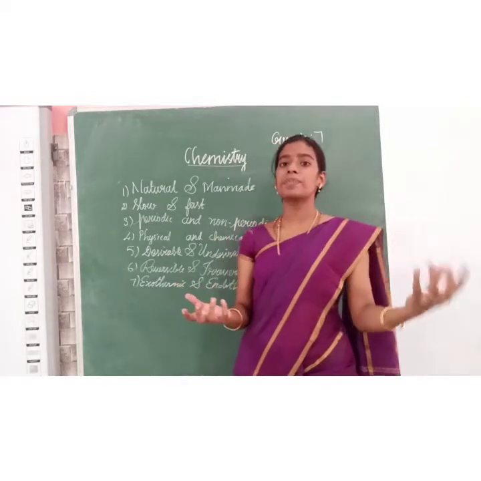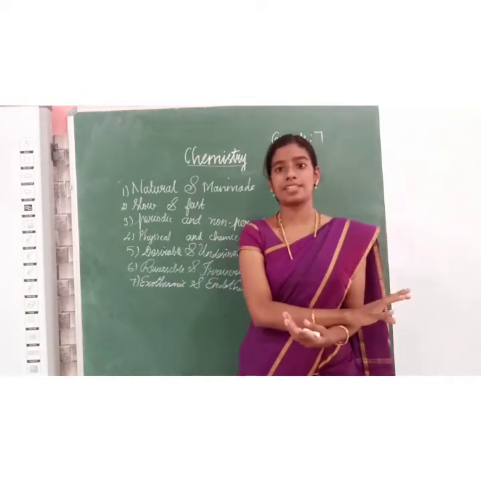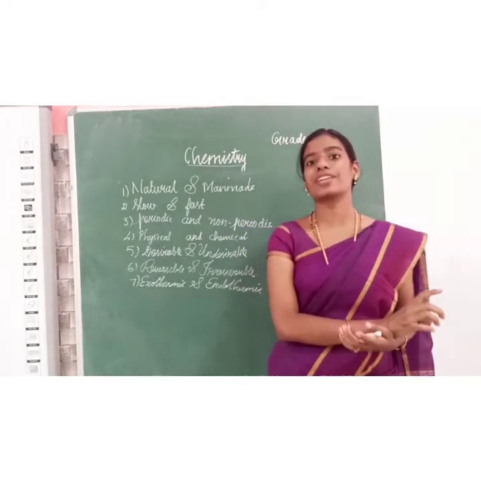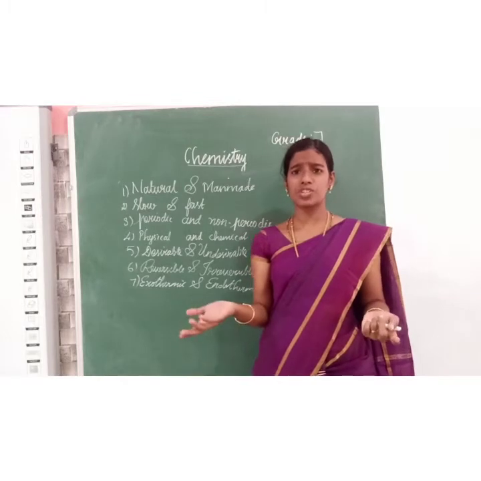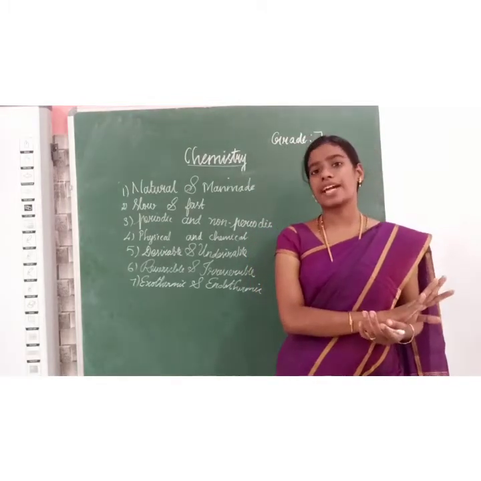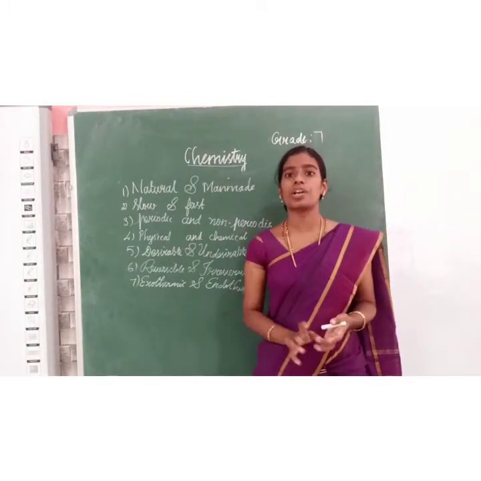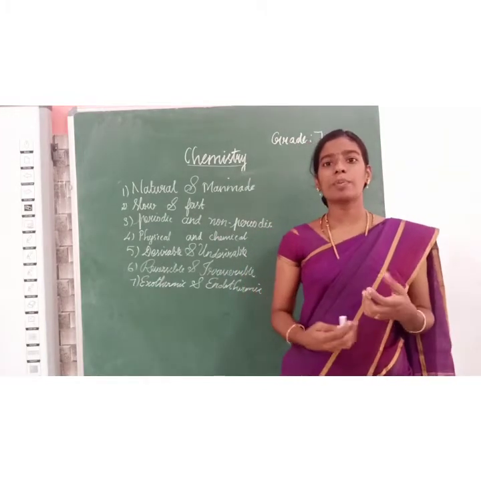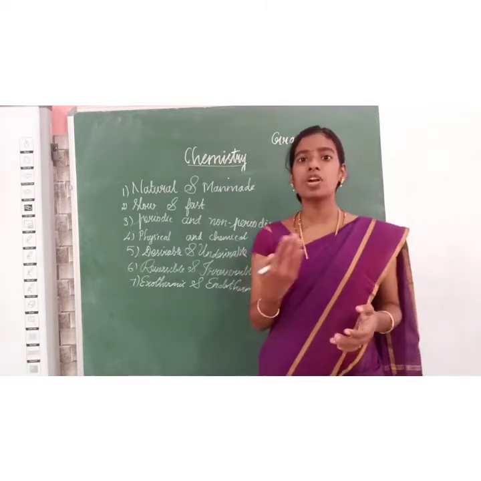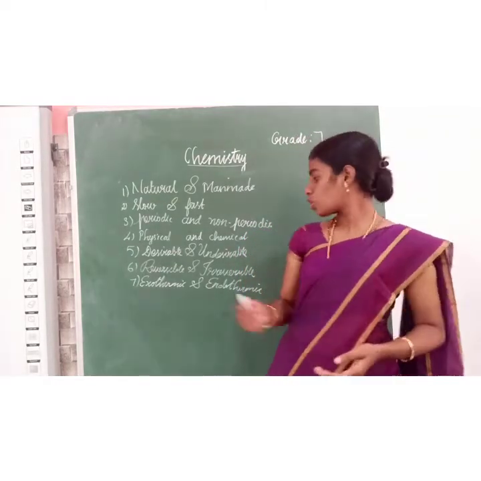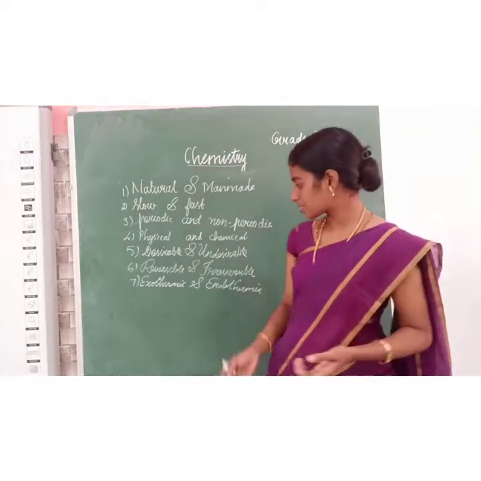And again, if you keep it in the freezer, it will change back into ice. So it is reversible change. Irreversible means it cannot be changed into the initial reactant after it is changed into a product. That is, consider an egg, you are making omelette with the egg. After making an omelette, it cannot be changed into egg. So it is irreversible change.